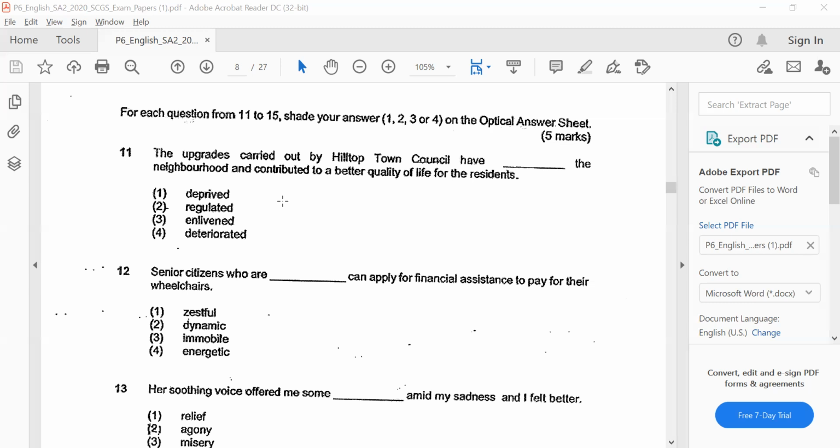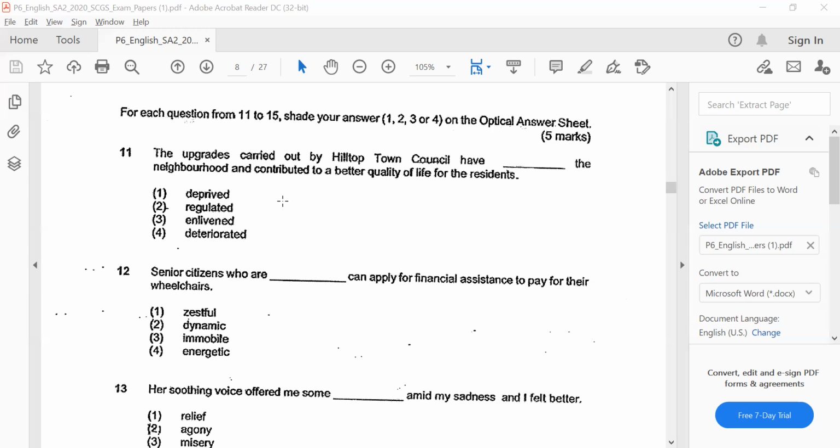Okay, so let's look at the option number 3, enliven. Okay, livened up, right? It's something that is positive, right? So if you are unsure of the meaning of enliven, you can look at the word inside it, liven, because it's a bit of a wordplay in this sense.